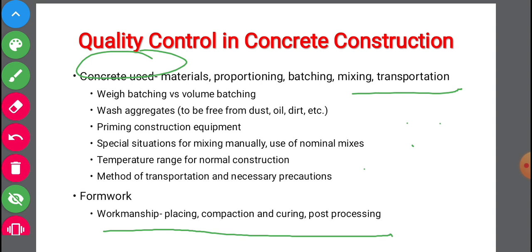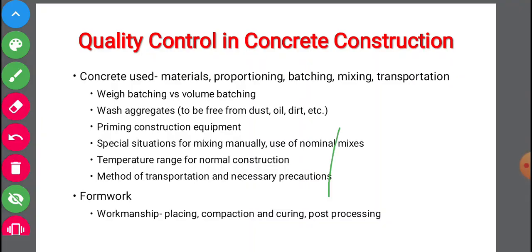Next we have temperature range for normal construction. In normal construction, there is a range of temperature, minimum to maximum. Within that range, if we are mixing a concrete, it will not be a problem. If we are making a concrete at a temperature lower than the prescribed or set range, then your concrete will not set soon. Your initial setting time of the concrete will increase. And in very high temperature, if you mix a concrete, your concrete will set very soon.